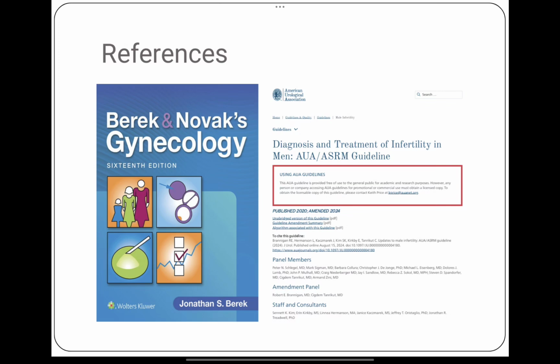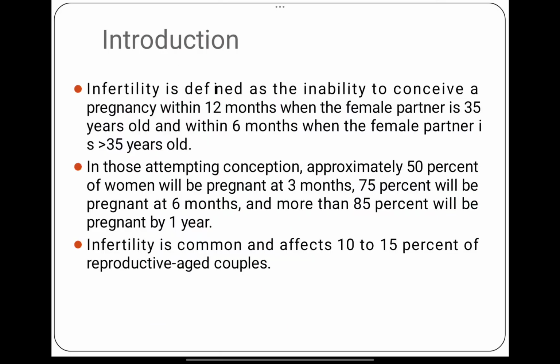Good evening, friends. In this lecture, we will be discussing infertility, mainly male infertility and its treatment. So, what is infertility? If a female is unable to conceive even after 1 year of sexual intercourse, if her age is less than 35 years, then this is infertility, and if the age is more than 35 years, then this duration is 6 months. Within 1 year, 85% of females usually conceive, 75% conceive by 6 months, and 50% of females will be pregnant at 3 months.